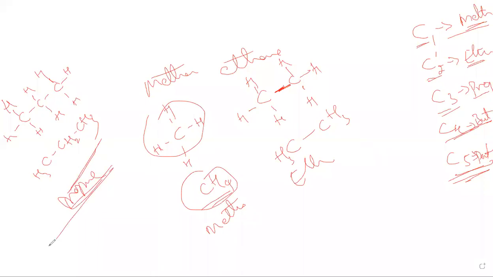Are you getting it? In the case of double and triple bonds: carbon-carbon single bond is ANE, carbon-carbon double bond is ENE, carbon-carbon triple bond is YNE. Alk is the root word: alkane, alkene, alkyne.